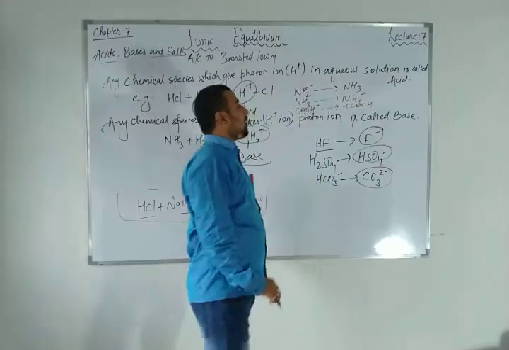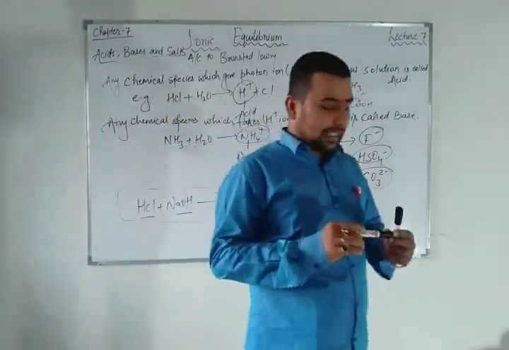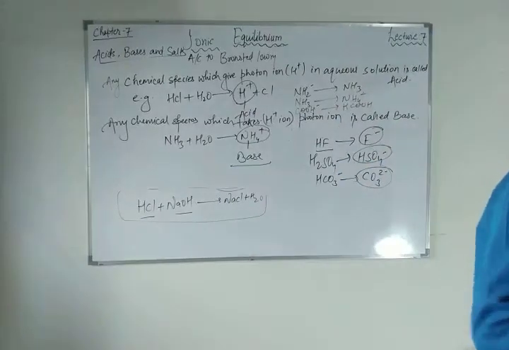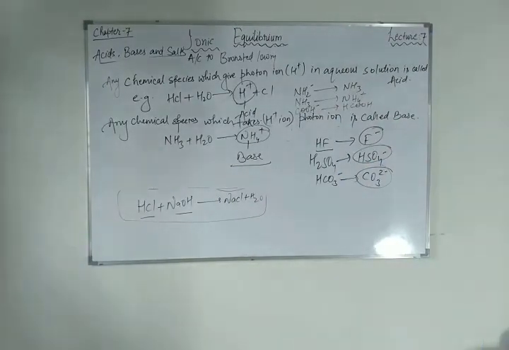So you should remember the conjugate acid and conjugate base in the Lowry-Bronsted acid base theory. These are all very easy things. I hope that all of you know this and understand this conjugate acid base theory. The same numerical is also there.